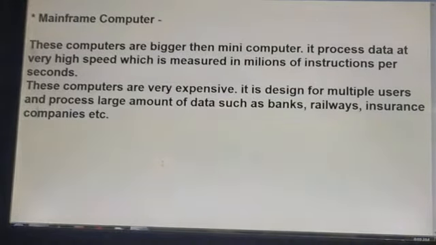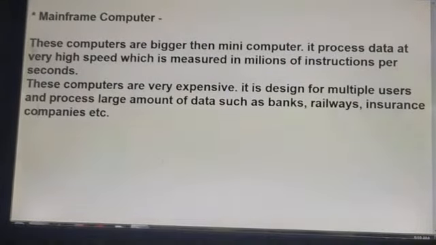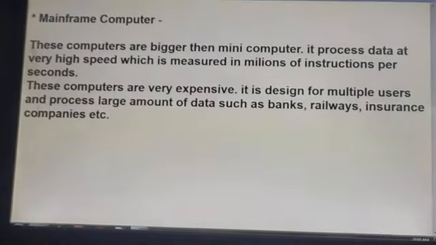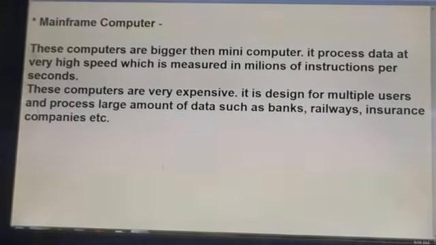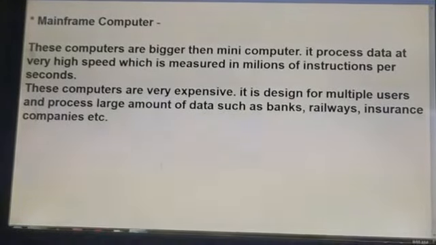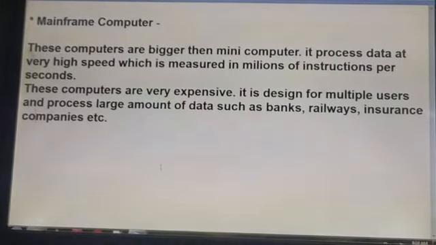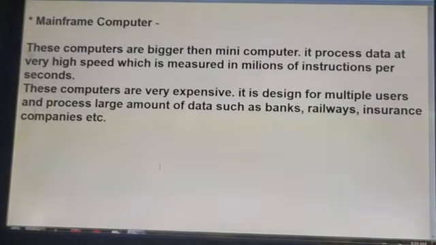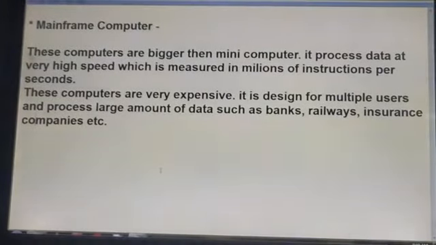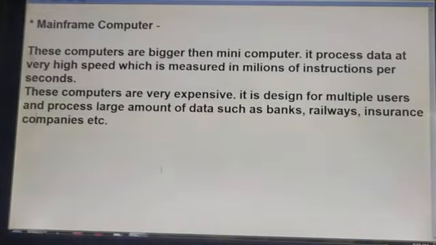So students, mainframe computers are larger than mini computers. Yes, the smallest computer is the microcomputer, then the mini computer, then the mainframe computer, and then the supercomputer. A mainframe computer processes data at very high speed, which is measured in millions of instructions per second. Yes, students, it is very high speed that can perform millions of instructions per second. And they are very expensive computers.